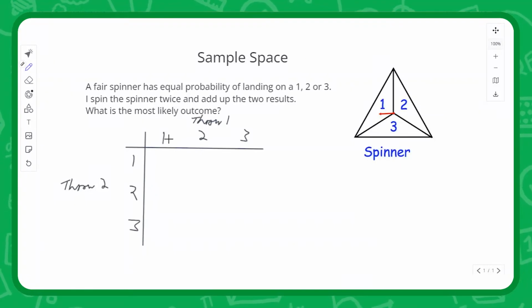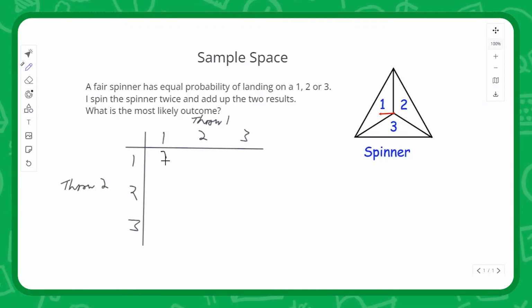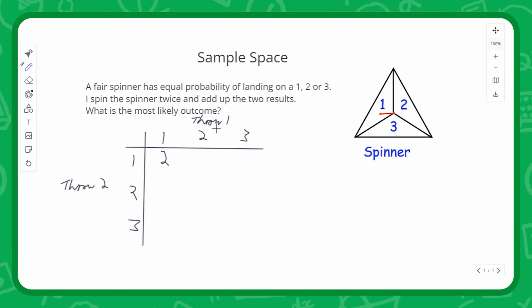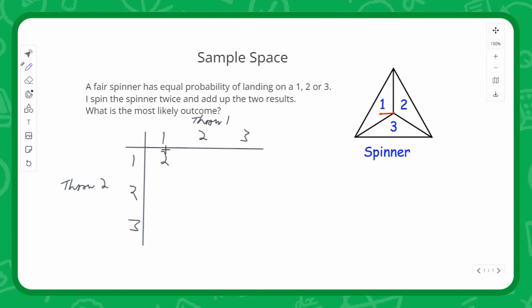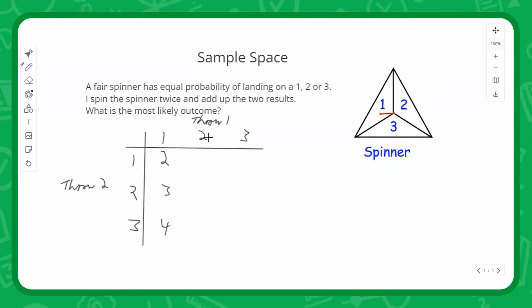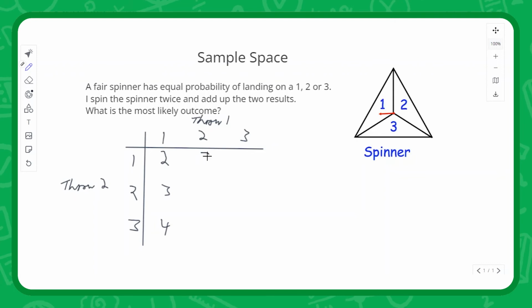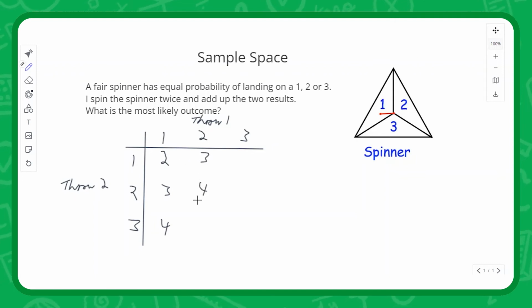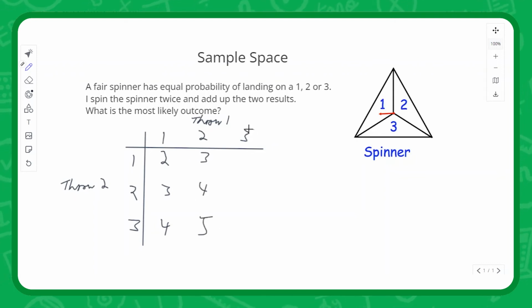Throw 1, I get a 1, throw 2, I get a 1, I add them up, 1 plus 1 is 2. Throw 1, I get a 1 again, throw 2, I get a 2, I add them up and get 3, and so on. So I add up all the possibilities. 2 plus 1 is 3, 2 plus 2 is 4, 2 plus 3 is 5. Throw 1 is a 3, throw 2 is a 1, throw 1 is a 3, throw 2 is a 2, and throw 1 is a 3, and throw 2 is a 3. These are all the possibilities.